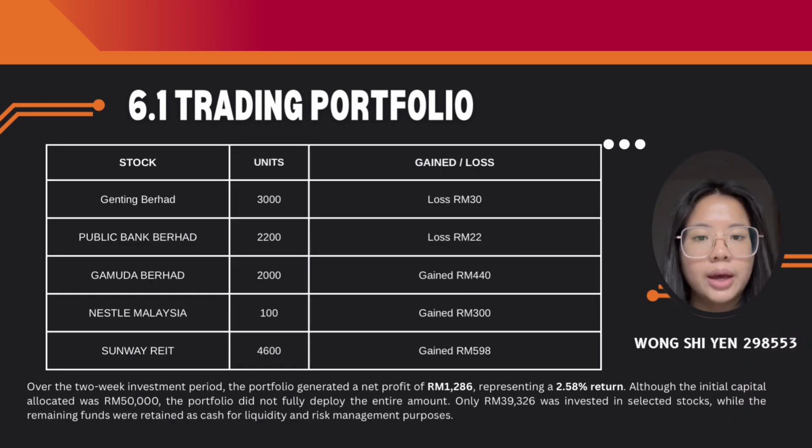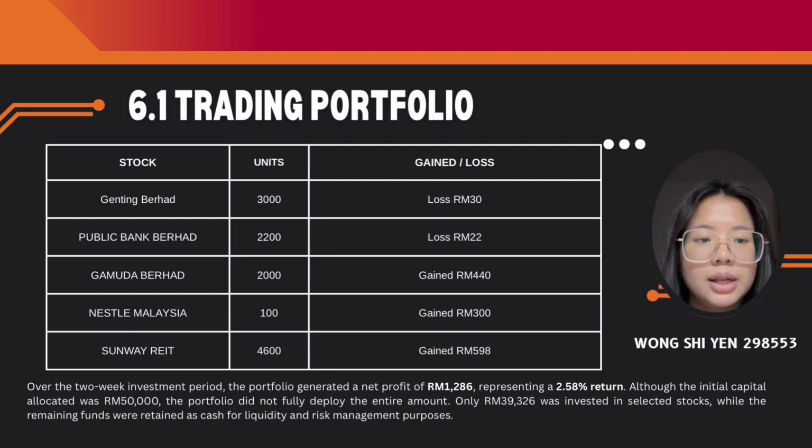Now, let's look at the result. Over just 2 weeks, the portfolio delivered a net profit of 1,286 ringgit Malaysia, which is a 2.5% return on our total portfolio value, which is 51,186 ringgit Malaysia. So, from Sunway REIT, we gained 598 ringgit Malaysia.